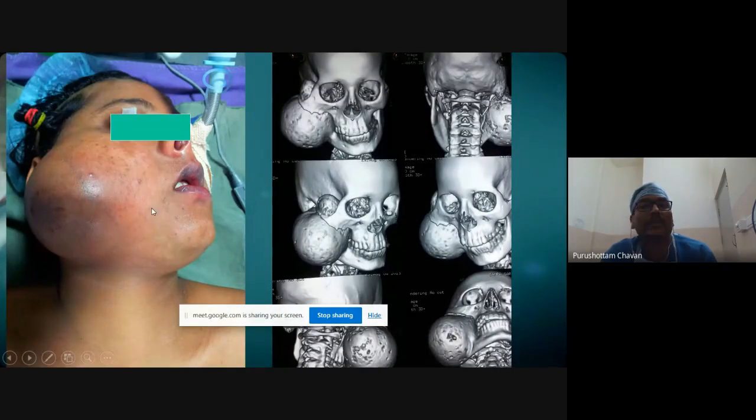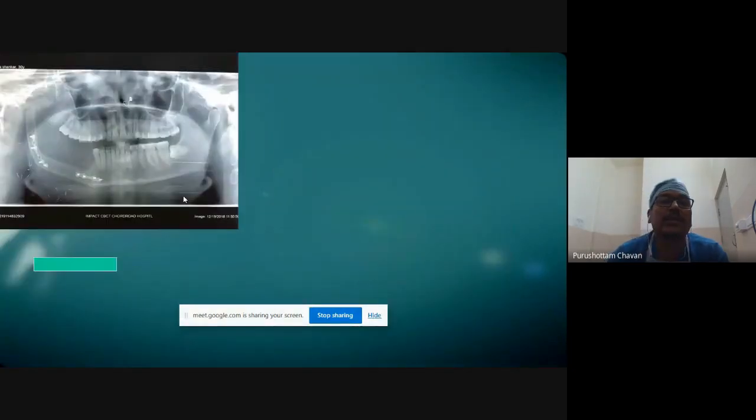And this lady didn't want any scar over the face. Such a big lesion needs to be addressed, even though it is benign, without giving any scar over the face, and needed a cosmetic and functional outcome. Technically it appears difficult, but you can make out.